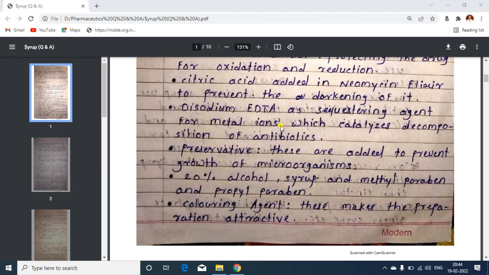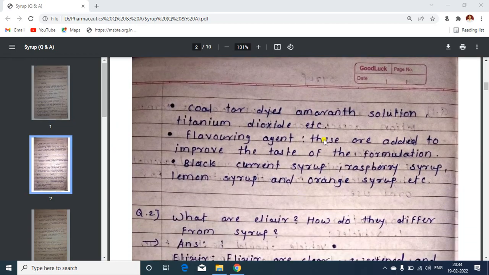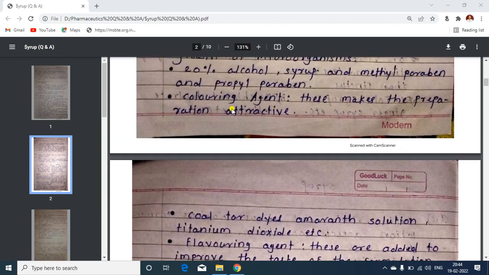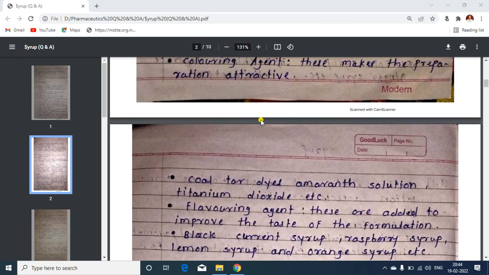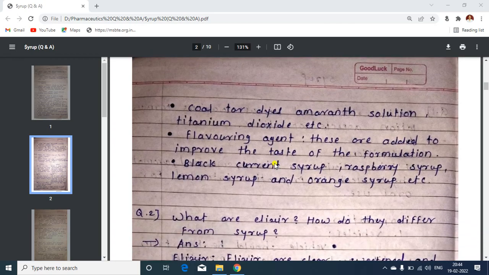Then preservatives are there, which stop the growth of microorganisms. Alcohol is added here. Coloring agents are added, such as coal tar dyes, amaranth solution and titanium dioxide. Because of the color, the preparation becomes attractive. Flavoring agents improve the taste of the formulation. Examples are black currant syrup, raspberry syrup, lemon syrup and orange syrup.